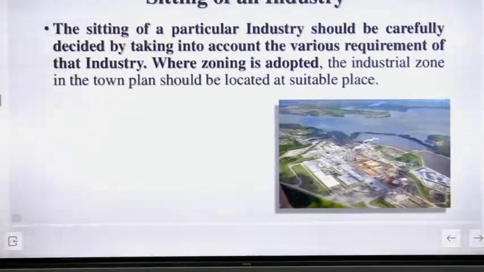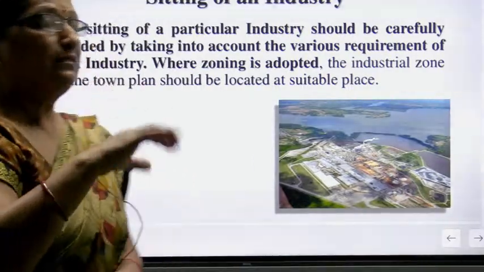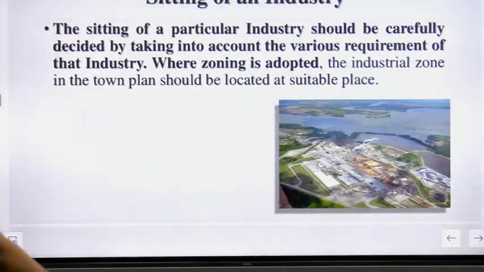Now, setting up industries. If you are setting up industries, we have to focus. The setting of a particular industry should be carefully decided by taking into account the various requirements of that industry. Wherein zoning is adopted, the industrial zone in the town should be located in a suitable place. So when we establish an industry, one important point is the zoning of the industry, the zone area, the suitable place.